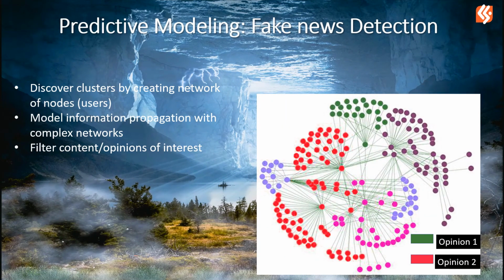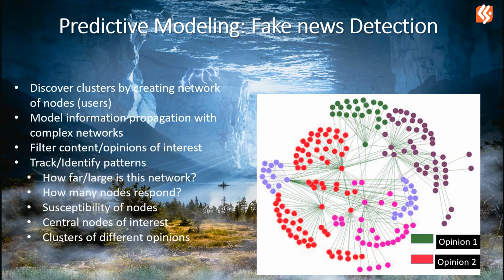Finally, with predictive modeling, we treat the propagation of information as a complex network. First, we discover clusters of nodes or users, which can be filtered by their opinion or content. With our analysis, we track and identify patterns, such as how far or large this network is, the number of users affected, and nodes of interest. These patterns can be used as features to determine false information and analyze the ripple effect on users.